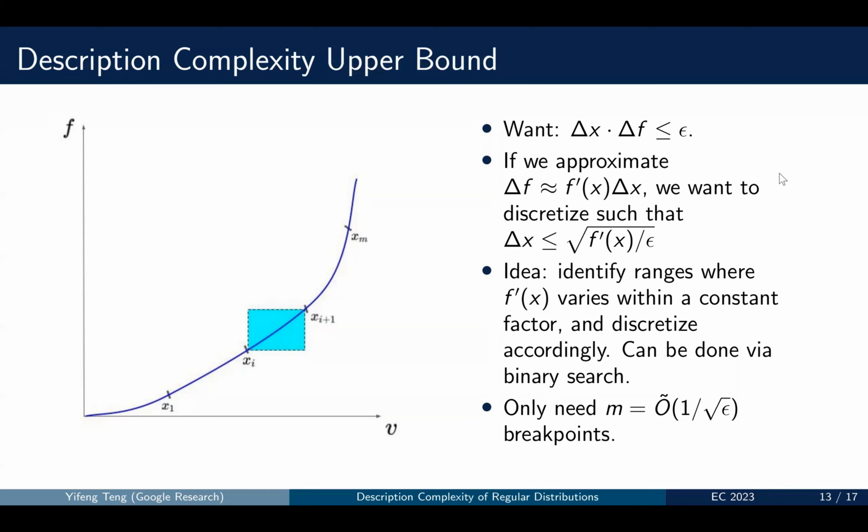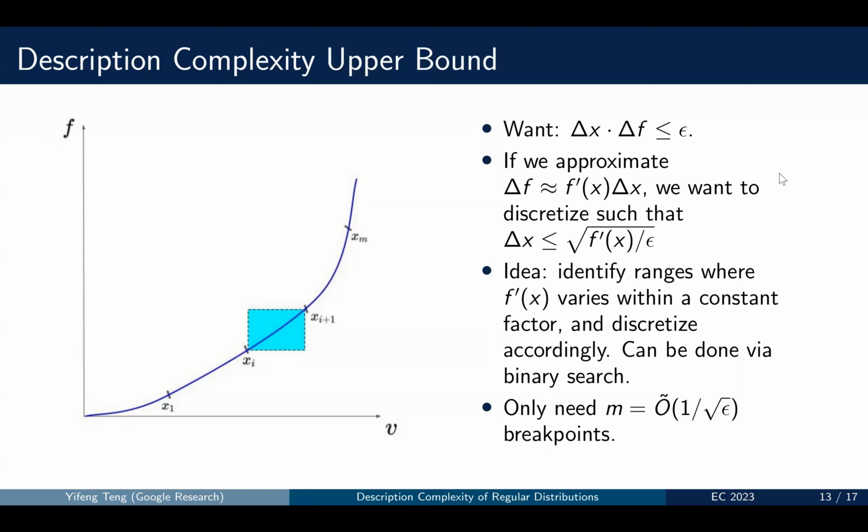If we approximate delta f to be the derivative of f times delta x, then we actually want to discretize the 0-1 interval such that those delta x are at most square root of epsilon over f prime x.